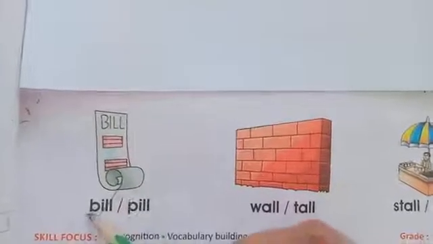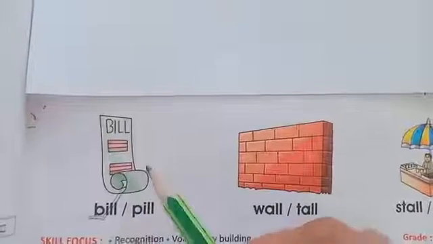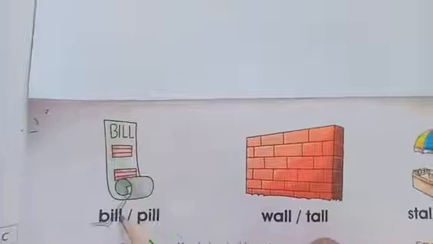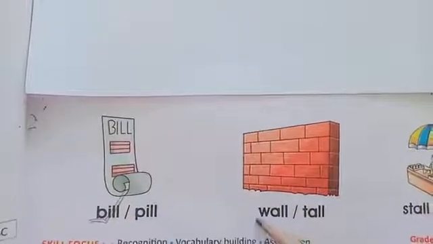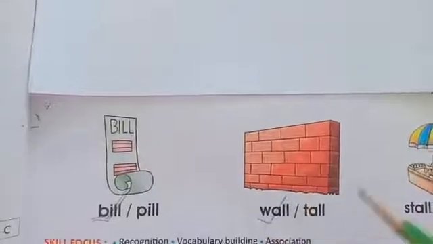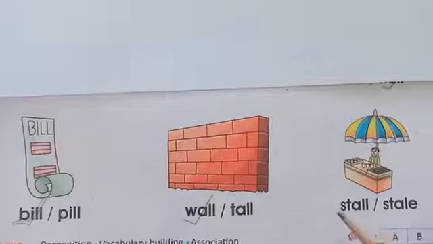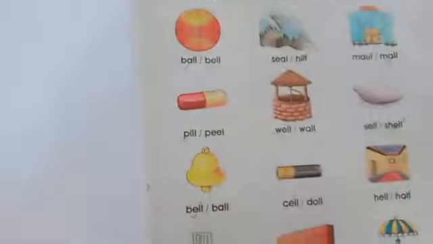Then what is this? Wall, W-A-L-L, wall. And this last one is stall, S-T-A-L-L, stall. Like this way you have to complete this page, beta.